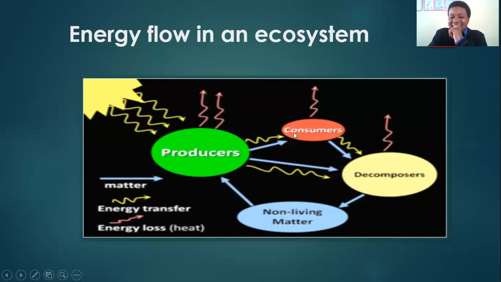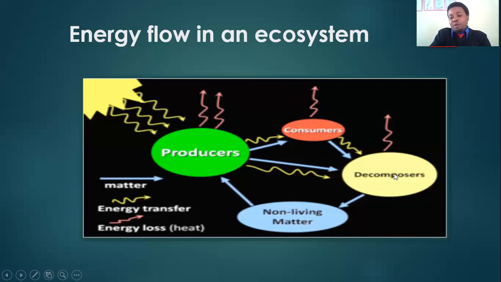So you must understand that consumers may also send energy to decomposers. Decomposers may also be classified as living organisms. At this instance, we are talking about fungi and bacteria. Those are what we refer to as decomposers. In the process of transmitting energy from producers to consumers, some energy is lost. And from consumers to decomposers, also energy is lost, to the atmosphere.